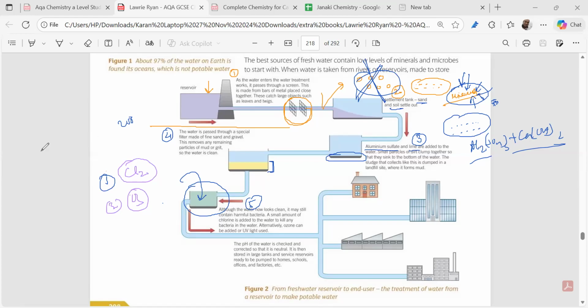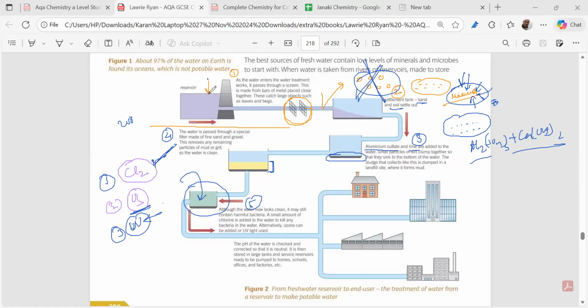Now next part is that after we have added the chlorine, we can also add ozone. Third, we can also pass it through ultraviolet light. This is the best part. Ultraviolet light, we can use ultraviolet light. So chlorine is usually added in the fifth step, right?